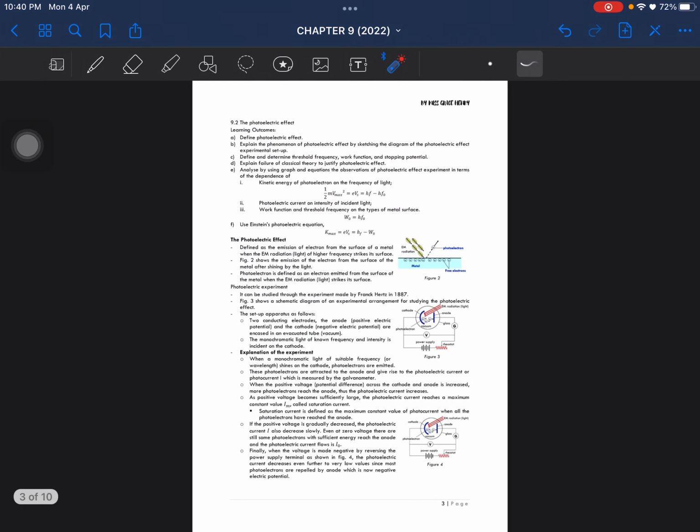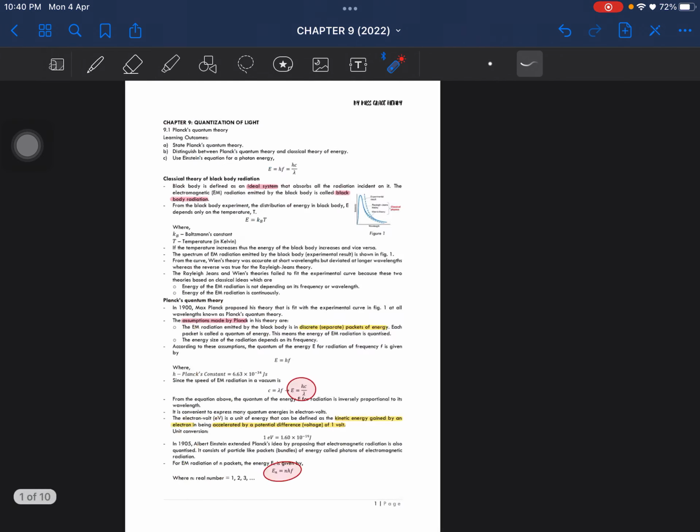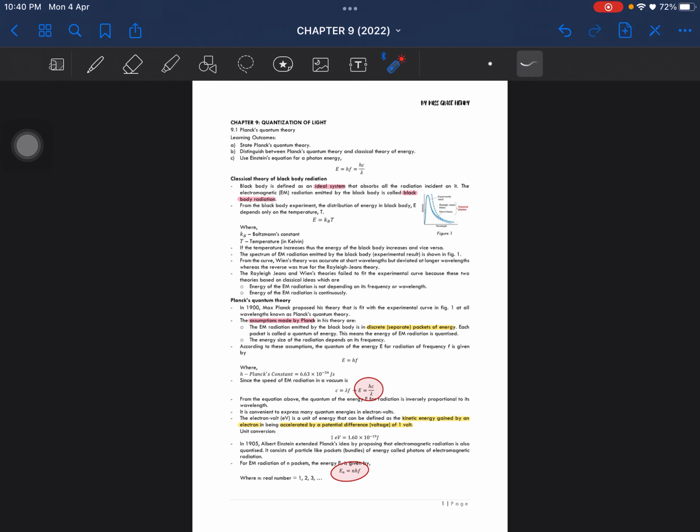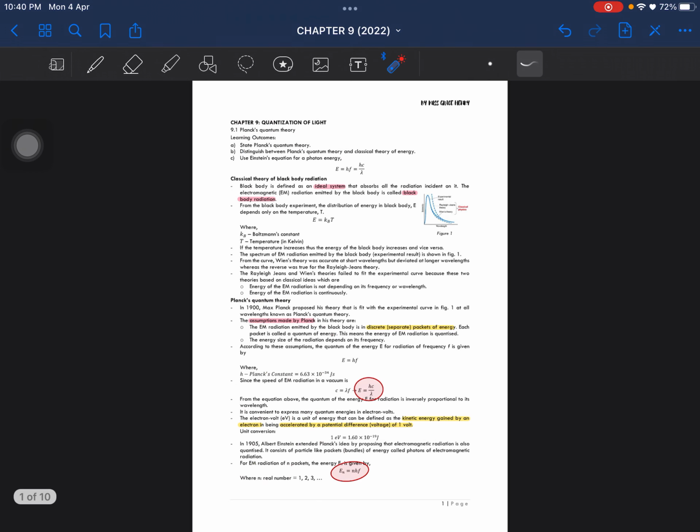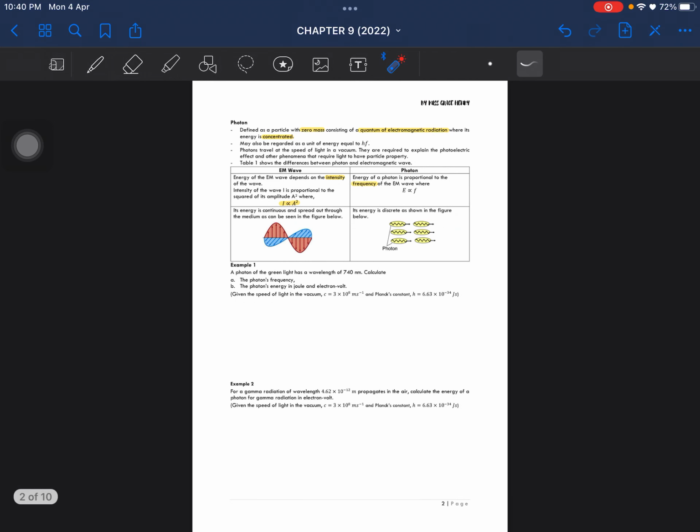That is our first subtopic, and this is basically a lot more on theory, but you need to know how to calculate as well using this equation here. Right, so that is subtopic number 1.